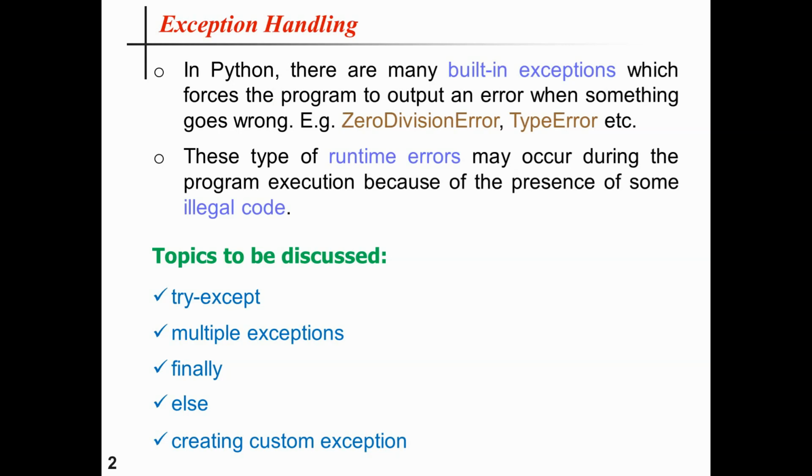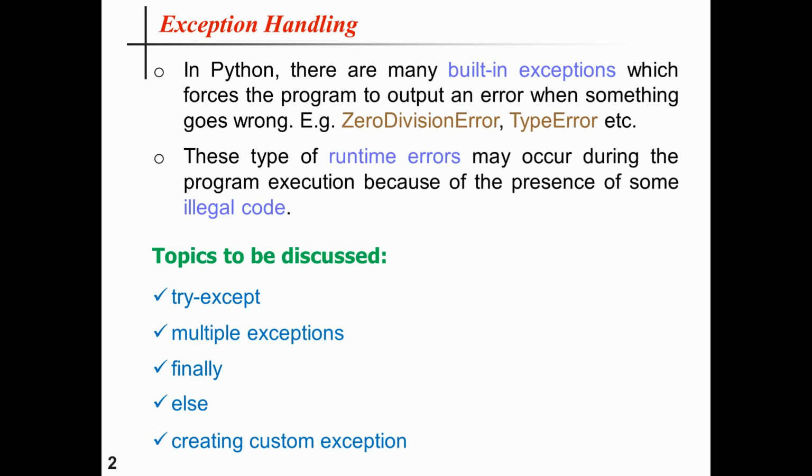When these exceptions occur, it causes the current function to stop and passes the exception to the calling function until it is handled by the appropriate handler. If not handled, the program will stop abnormally. As a result, the remaining legal code will be skipped. The concept of exception handling in Python will be demonstrated with the help of a coding example a little bit later.